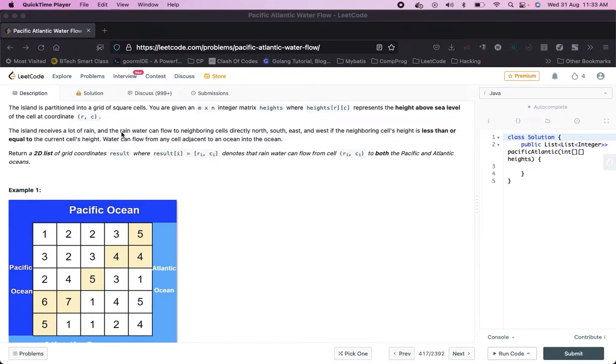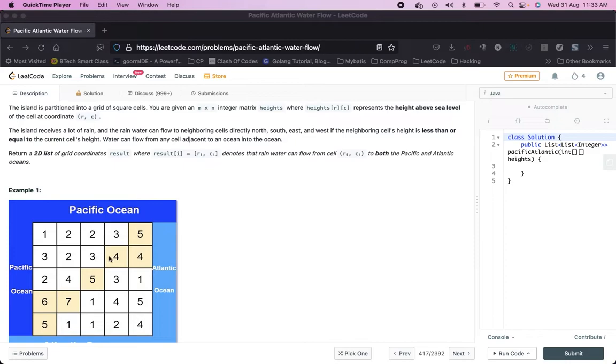It says that the island receives a lot of rain, and the rainwater can flow to the neighboring cells directly north, south, east, and west. If the neighboring cell's height is less than or equal to the current cell's height, water can flow. Water can flow from any cell adjacent to an ocean into the ocean. So the island receives a lot of rainfall, and water can flow from higher altitude to lower altitude.